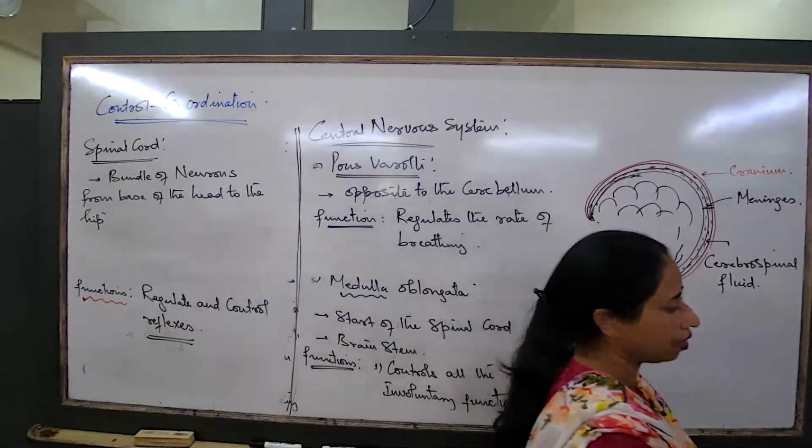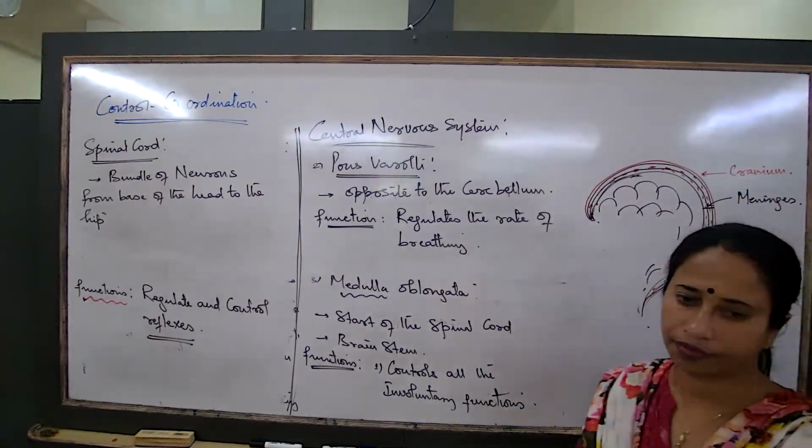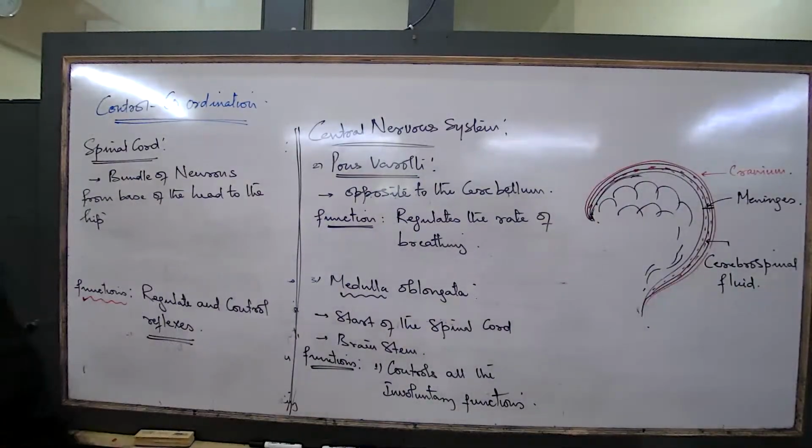For brain, write down: compact arrangement of neurons, protected by the cranium.